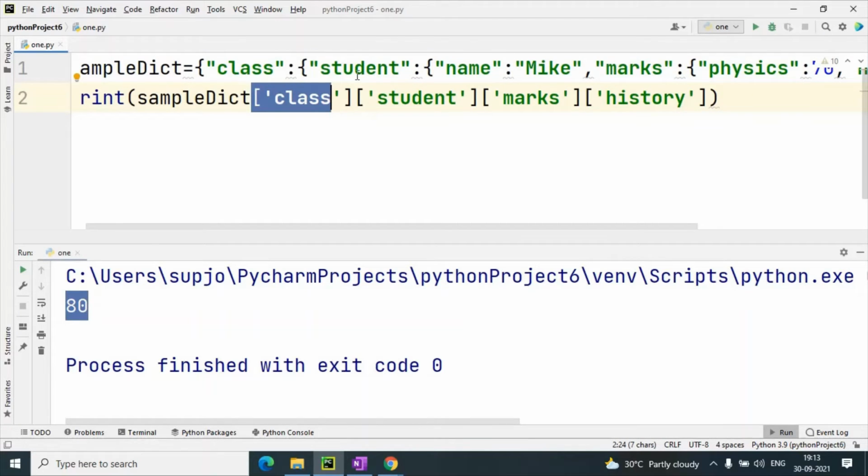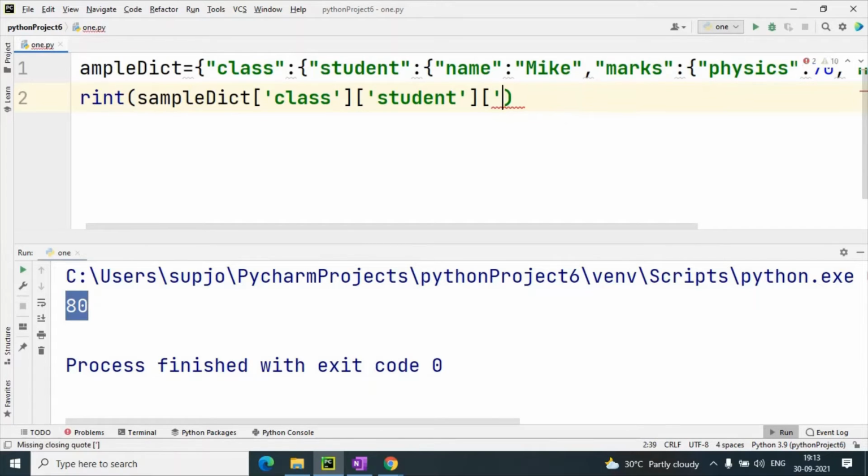Sample dict is the outer dictionary. This class contains student. Student contains two items, that is name and marks. Suppose I have to print the name. Instead of history, instead of marks, I have to take the name. So I will take name here.